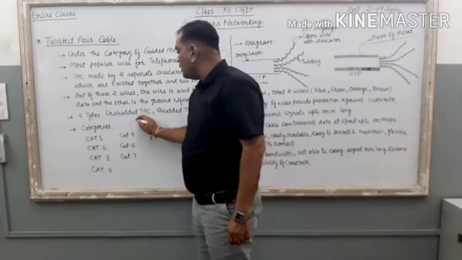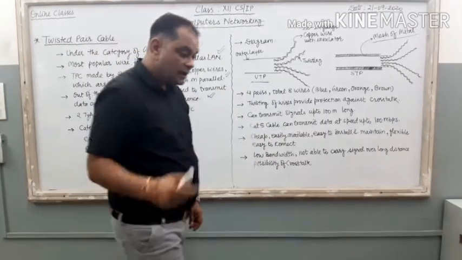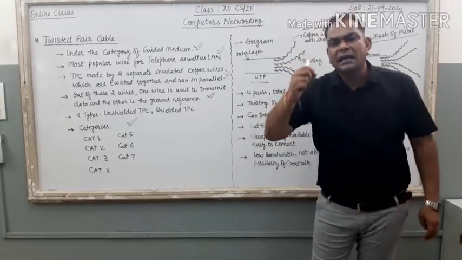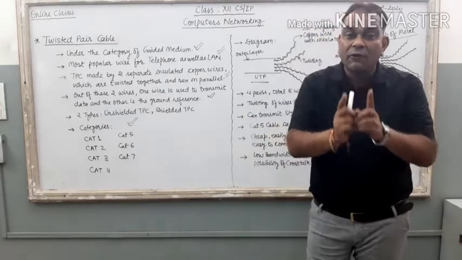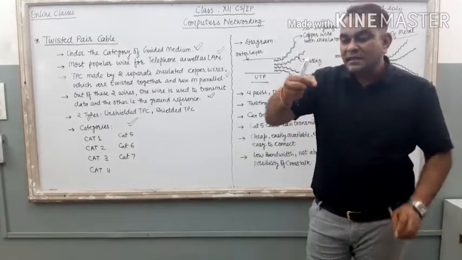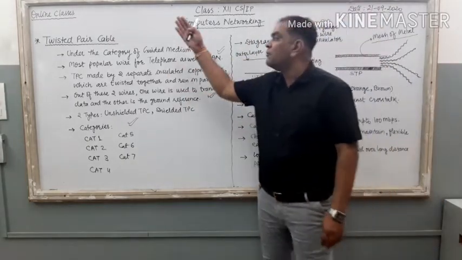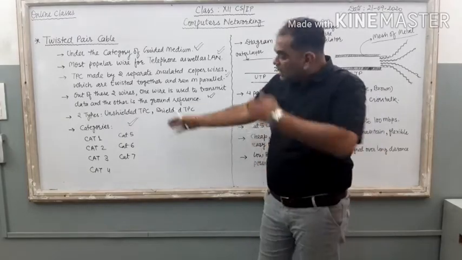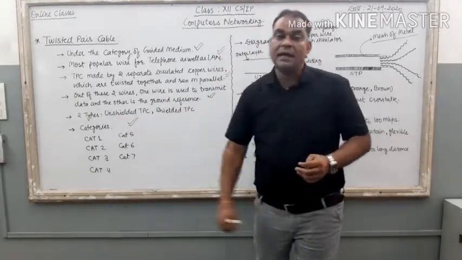Now come to the next point. If we are going to categorize twisted pair cable, the very first thing, twisted pair cable is widely used in telephone communication. If a landline phone is there at your home, just see the cable of this landline phone, it is an example of twisted pair cable only. This wire comes in 7 different categories.